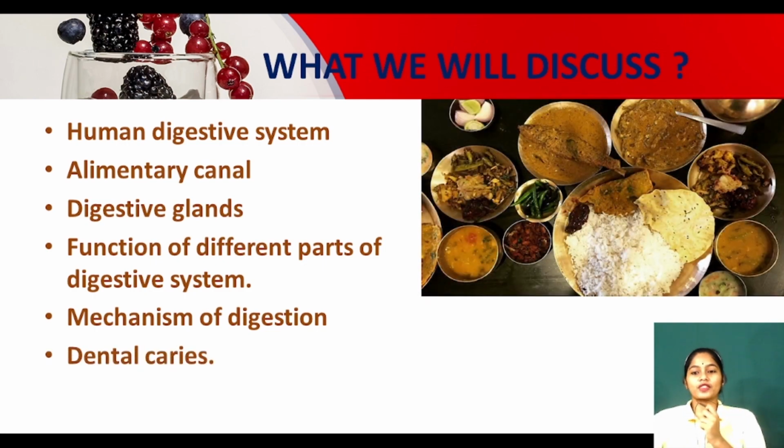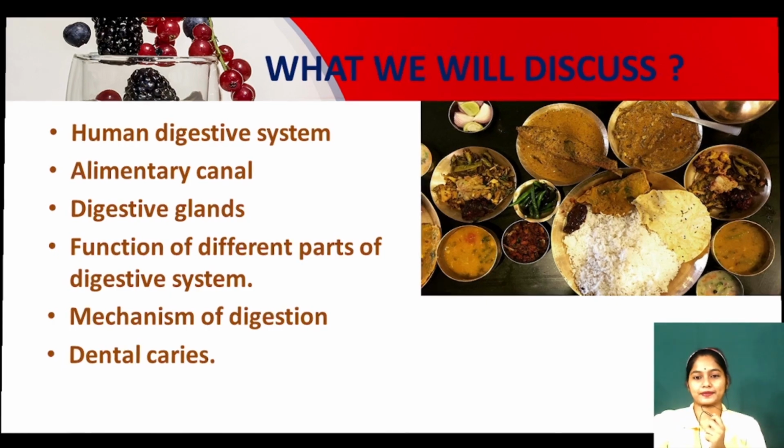Okay, see, we eat food, yes or no? Yes, we eat food to get energy, to grow. Our body needs energy to do different types of work, yes or no? So we eat the food, but how do we get energy from the food? Yes, the food gets digested, and after that we get energy from our food. So today we'll be discussing how we eat the food and how it gets digested, what are the processes involved in it. So let us start today's class.